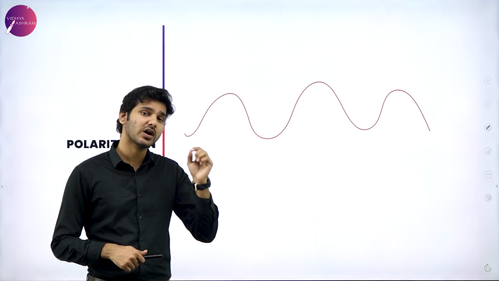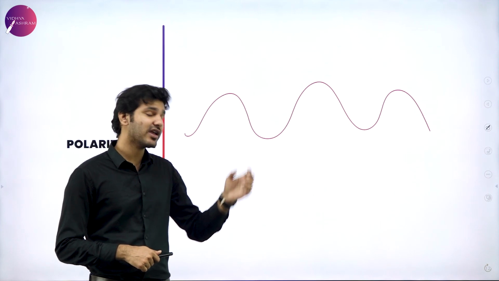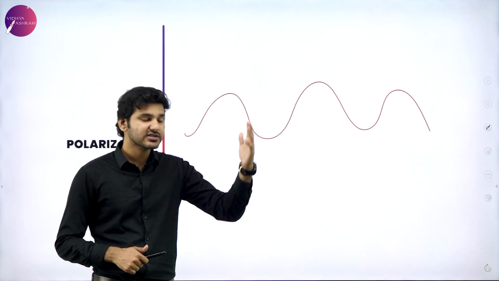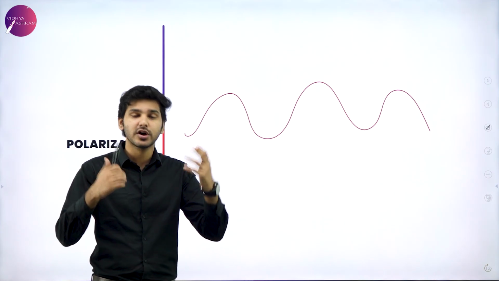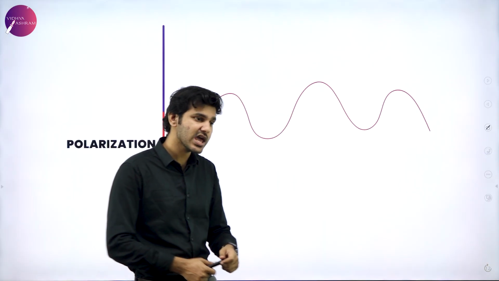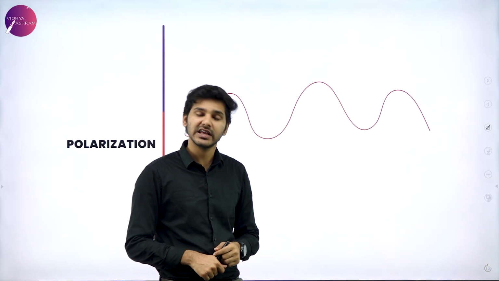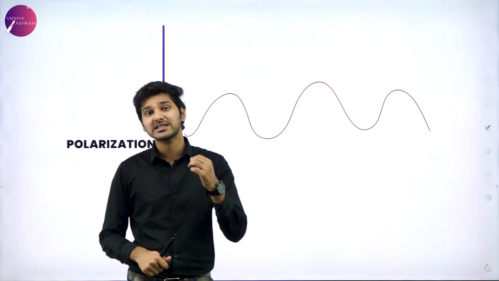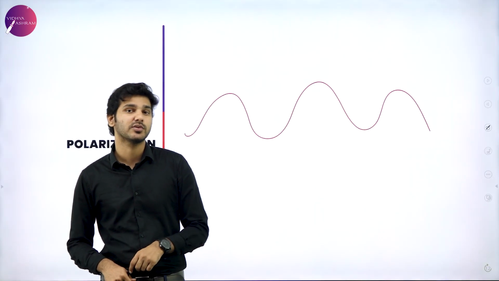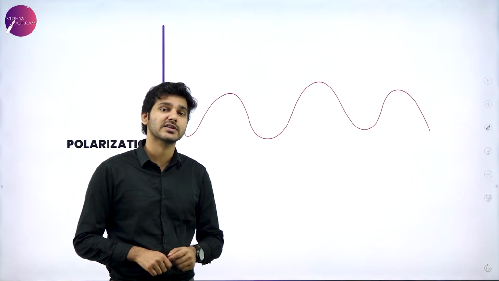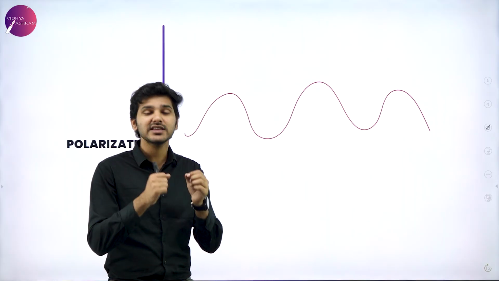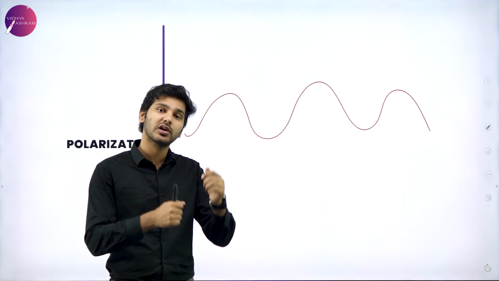It is not just one ray of light or one wavelength of light that is passing into our homes. It is actually a spectrum of radiation coming towards us at different wavelengths and different frequencies. This type of light is known as unpolarized light.